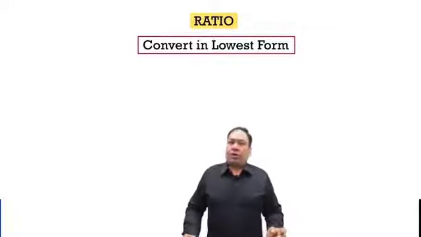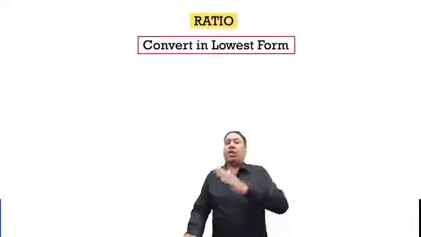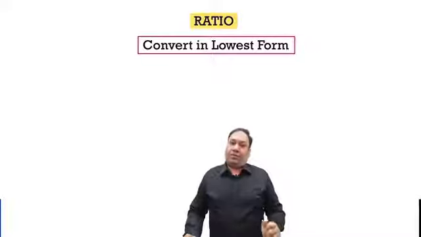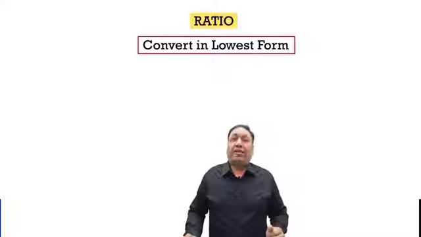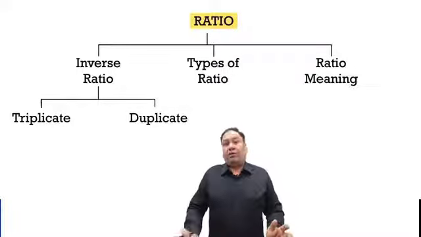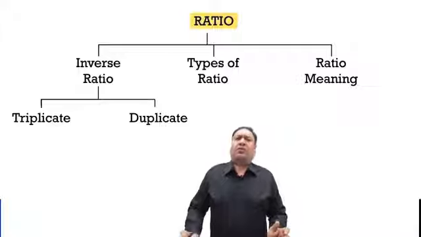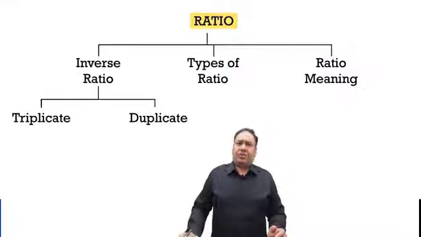So ratios are things which can be converted into the lowest form, but going back is quite tedious for us. Under this topic, we will do the comparison and different things which we had already done in our junior classes by using the unitary method. Yes, see you in the next class.